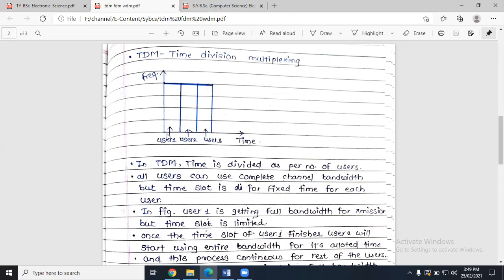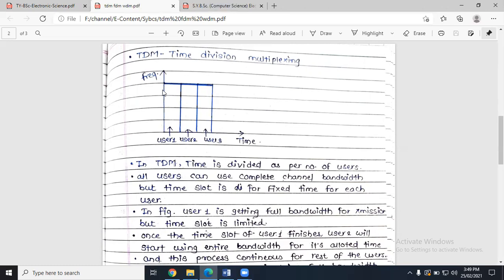As you can see here, user 1, user 2, user 3 are using a time axis which is divided. Okay, user 1 is allowed to use only this much of time. After user 1, user 2's time period will start. Once user 2 finishes its time period, user 3 is allowed to use the channel. And another thing is that there is no division in the frequency axis. User 1 is allowed to use the entire frequency band. User 2 is also allowed to use the entire frequency band. User 3 is also allowed to use the entire frequency band. But there is a division in time, and that is why it is called time division multiplexing, right? So here time gets divided, not frequency.